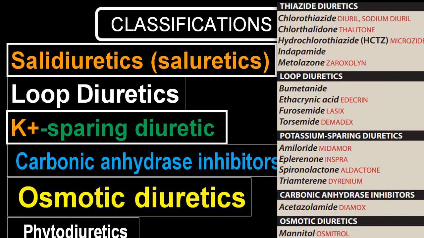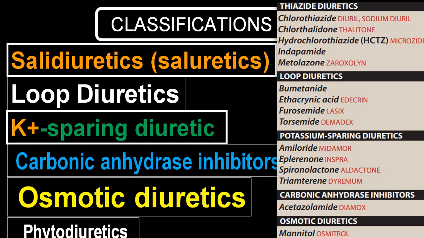We can classify them into thiazide diuretics, loop diuretics, potassium sparing diuretics, carbonic anhydrase inhibitors, osmotic diuretics, and phytodiuretics, which are now not commonly utilized; they are used in Ayurvedic or homeopathy practice.